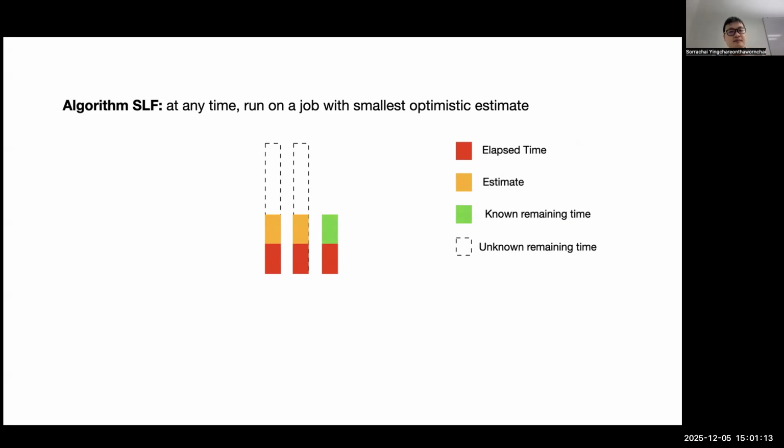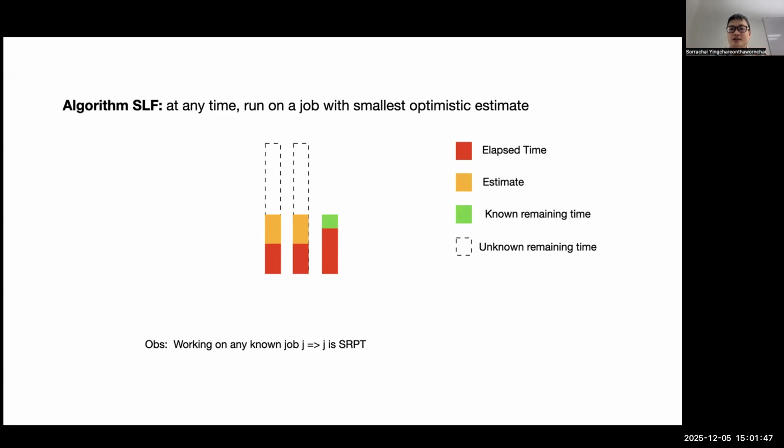In this case, if you think a little bit, what will happen? The estimates are equal, but at a very small amount of time, it makes sense for the algorithm to run on the green part. Once the algorithm runs on the known job, on the green part, the estimate decreases, and you keep running on this job until it finishes. One crucial observation here is that if the algorithm works on a known job, then it has to be the one with the smallest remaining time.